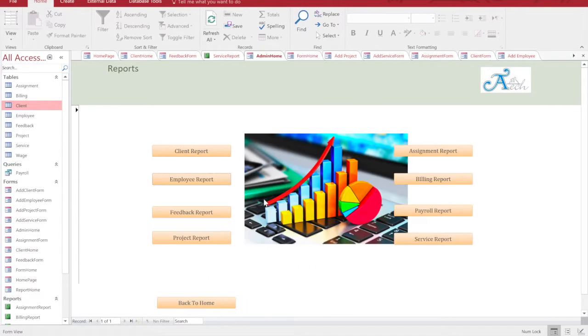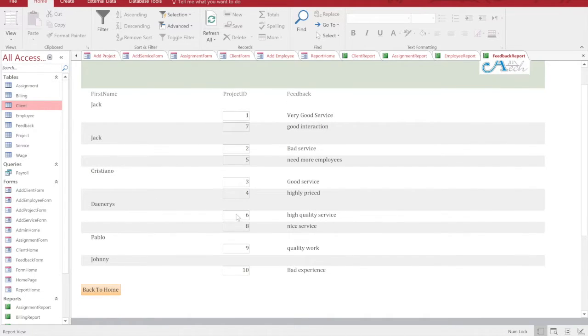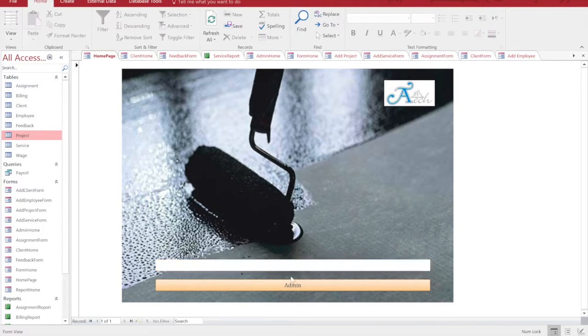You will also get the feedback report of the feedback given by the client. A client can have multiple projects. So if a client chooses to give a feedback on this project, he gives the feedback, and so on. That's how it goes. So a client can have one or two or many projects, and then for each project there is a feedback. Feedback is not a required field because a client may choose to or not to give feedback. Going back home.